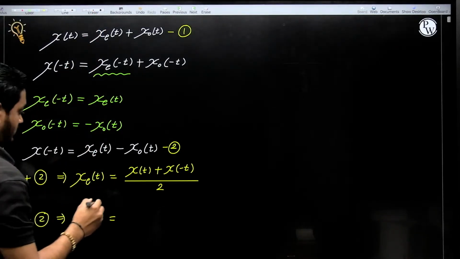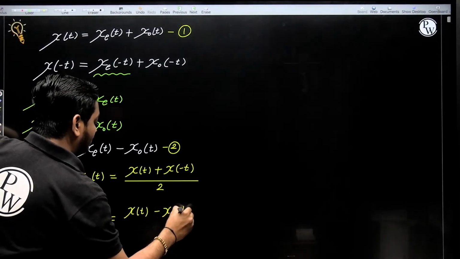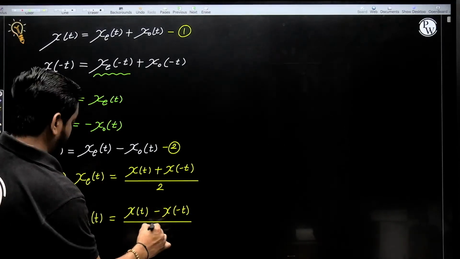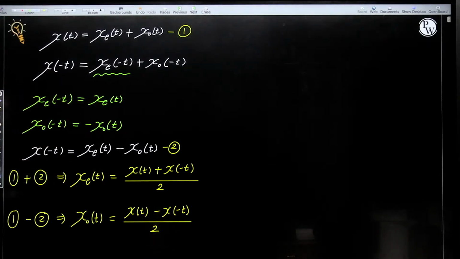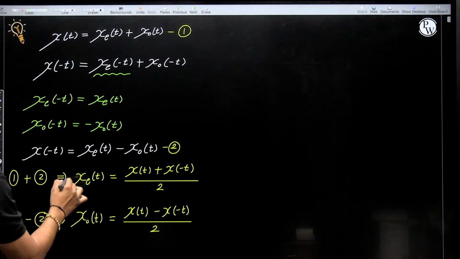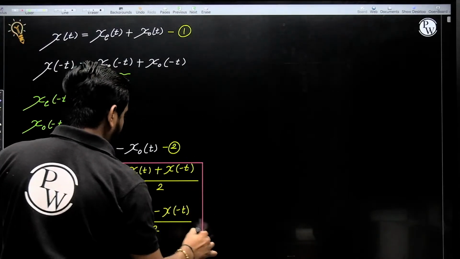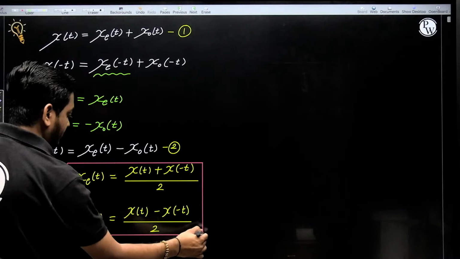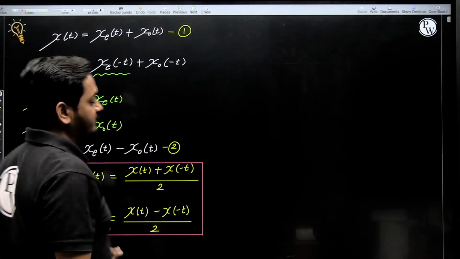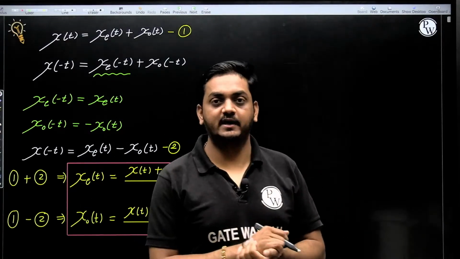Okay, so the odd part is x of t minus x of minus t, whole divided by 2. This is a very important formula. These are the formulas to calculate the odd part and even part of any signal, and this is for continuous time. The same concept is applicable for the discrete time signal x of n also.